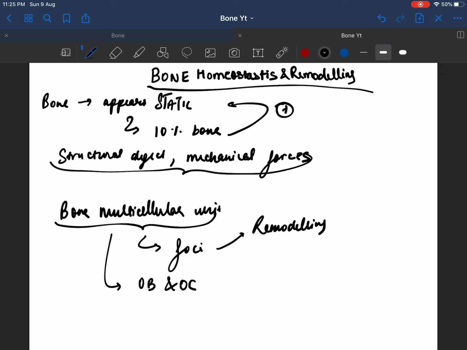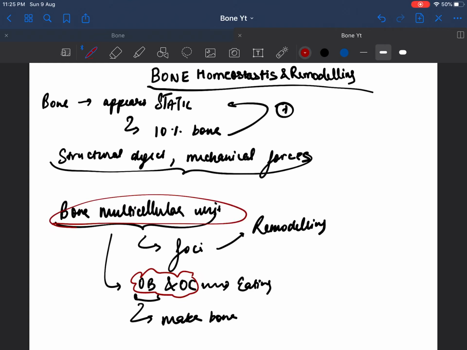So we know that osteoclasts are what? They are eating cells. These are macrophages, physiologically giant cells which eat up the bone to release calcium and phosphate. And what are osteoblasts? These make the bone. These are bone forming cells. So these osteoblasts and osteoclasts constantly work at the bone multicellular unit, and this leads to the process of remodeling.